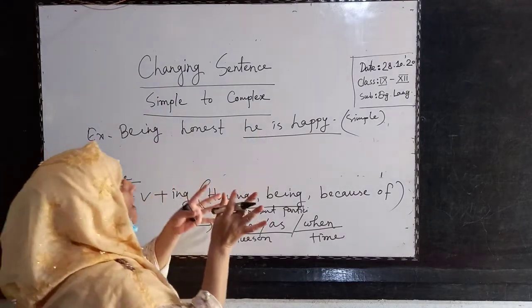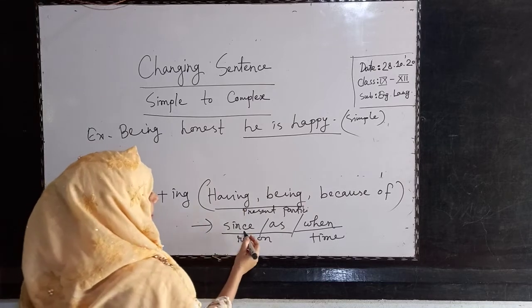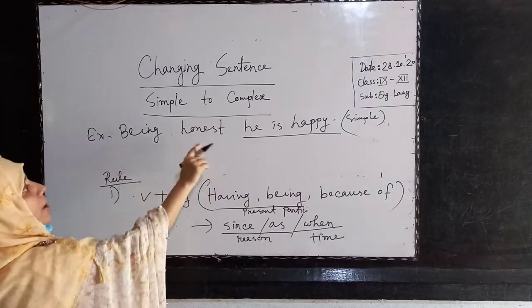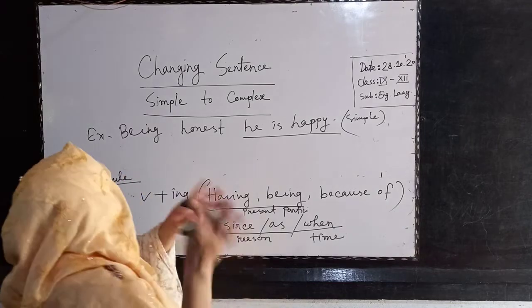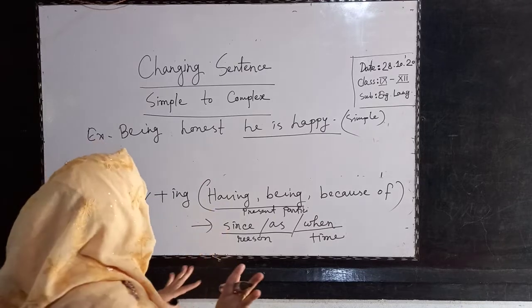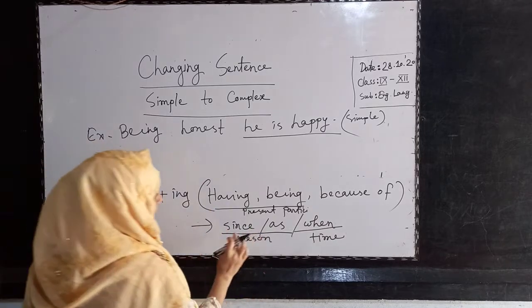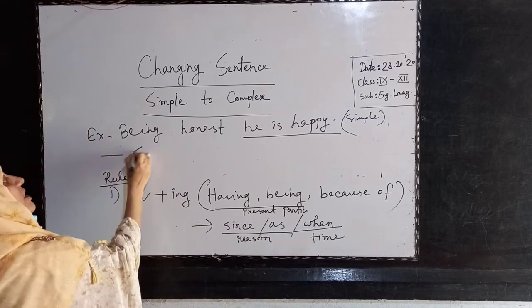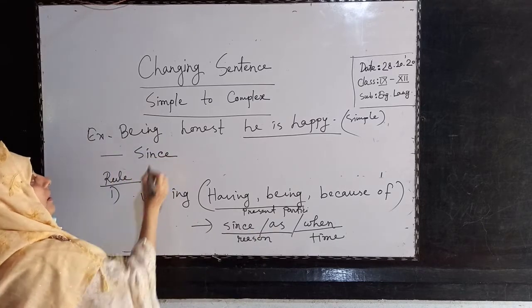So how will we make the subordinate clause? By adding since, as, or when. So what is this sentence expressing? Being honest, he is happy. Why is he happy? Being honest. This is expressing one reason. So we will add here since or as. So write down since.